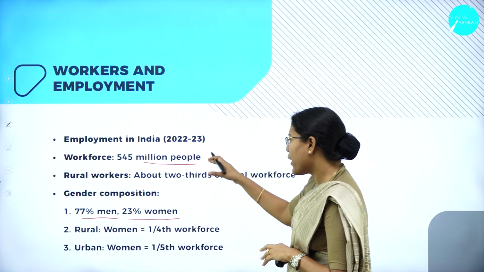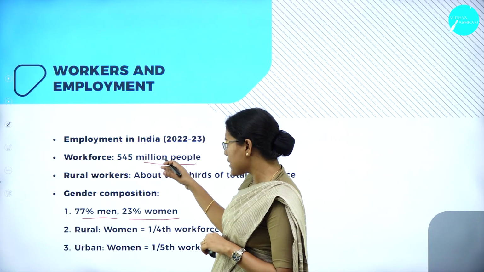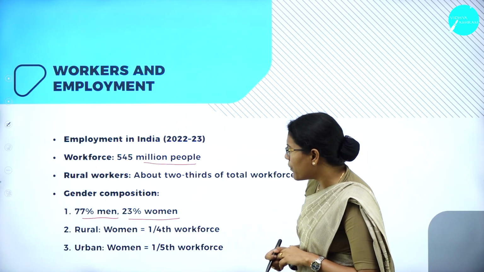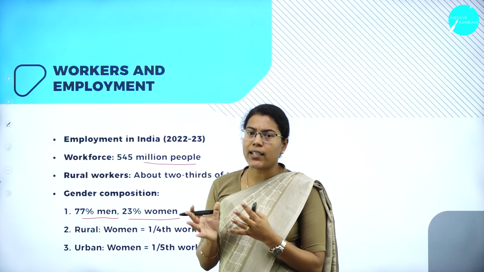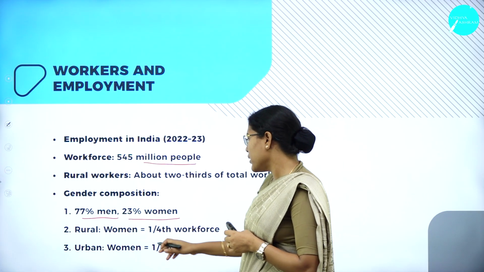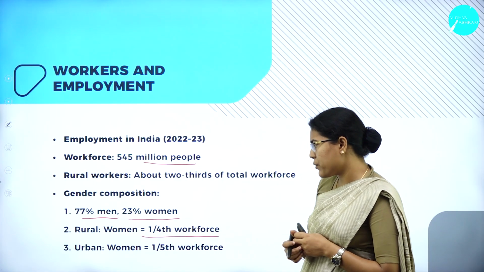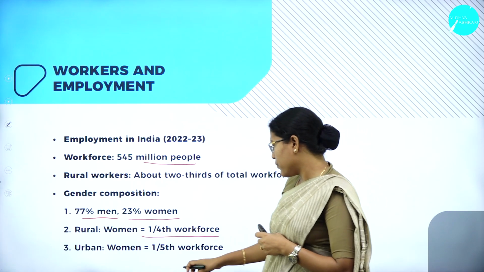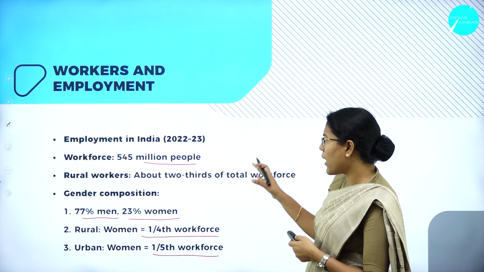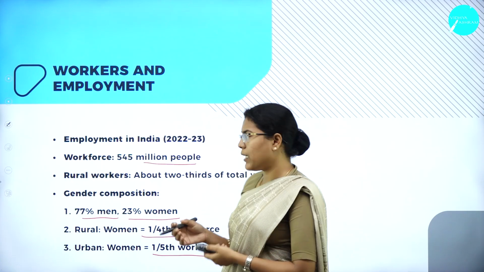In this workforce, 77% are men and the remaining 23% are women. And particularly when we divide it into rural versus urban, in rural areas, women form 1/4 of the workforce, and in urban areas, women form 1/5 of the workforce. So this is regarding the employment condition in India.